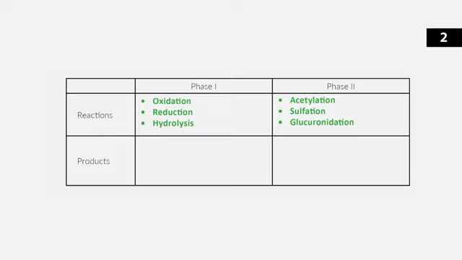And then in general, phase 1 metabolism produces metabolites that are slightly more polar and slightly more water-soluble. Phase 2 produces metabolites that are very polar and therefore much more easily renally excreted. These are usually inactive metabolites.